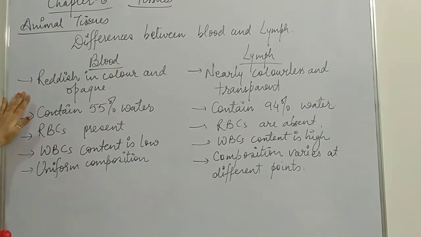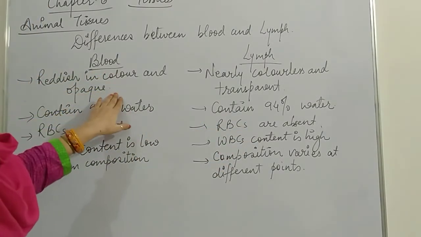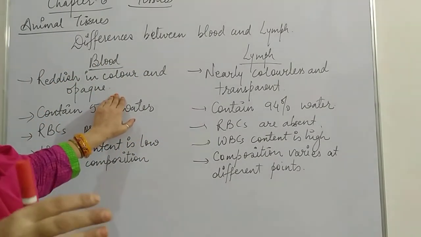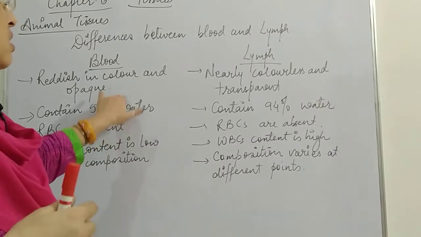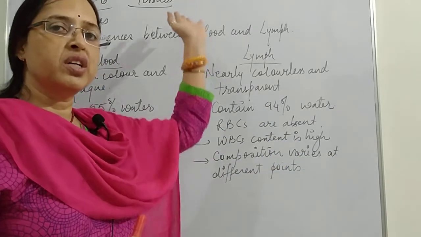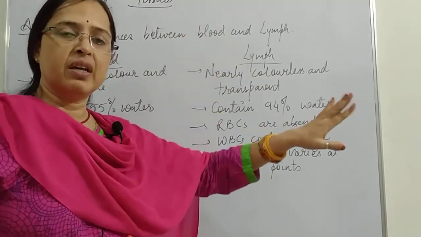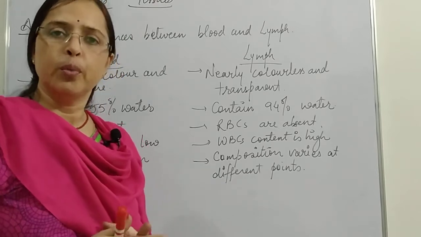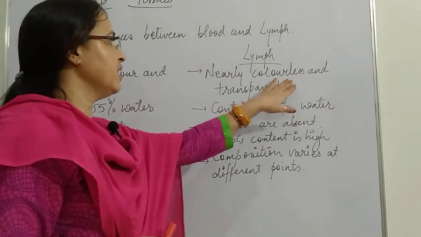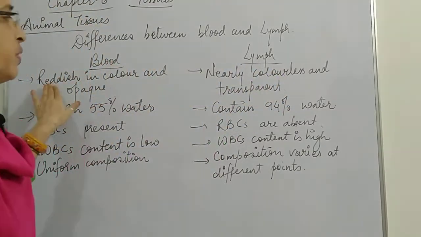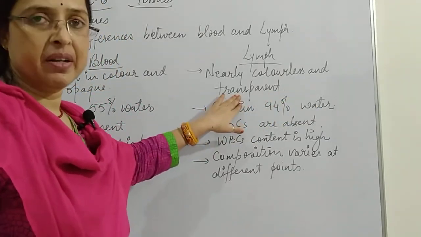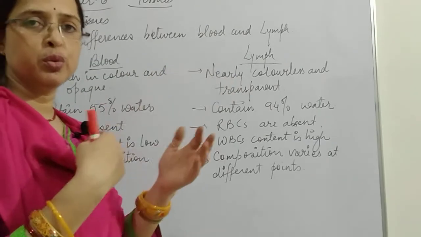So first one is that blood is reddish in color and opaque. Opaque means we cannot see through the blood. You know very well what opaque means. Like this wall, I cannot see what is behind the wall. So it is opaque. In the same way, blood is also opaque. The next is lymph. Lymph is nearly colorless. Blood is reddish in color and lymph is colorless, and it is transparent. That means we can see through it.